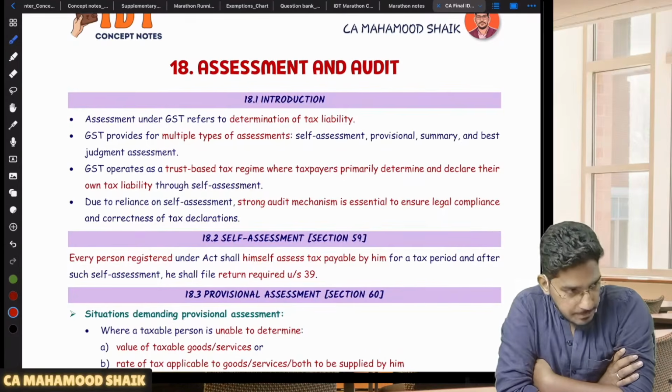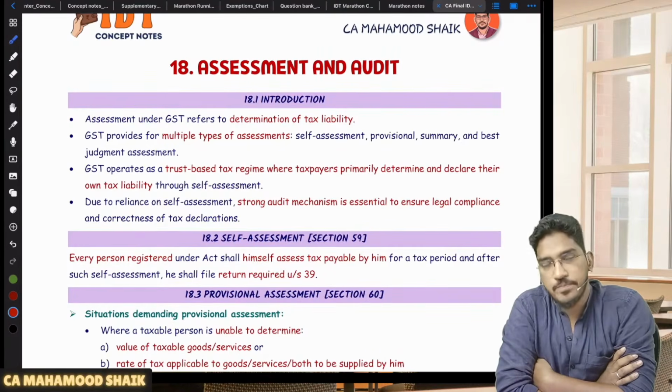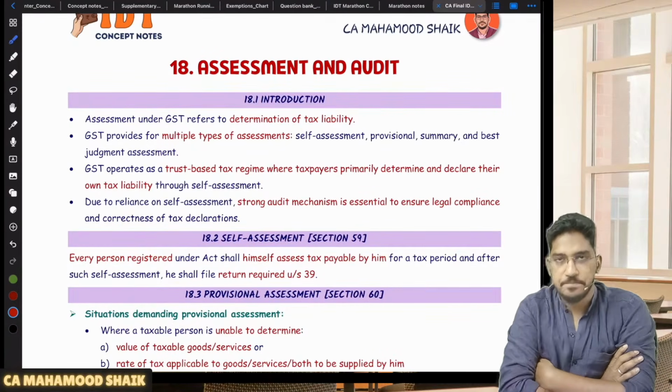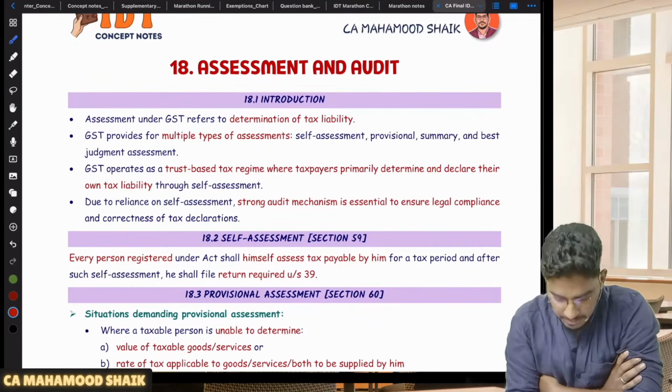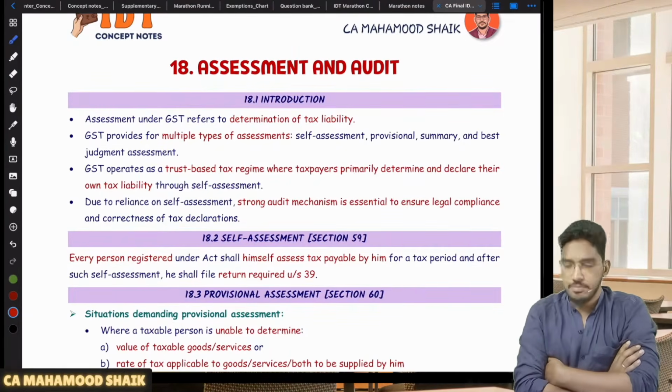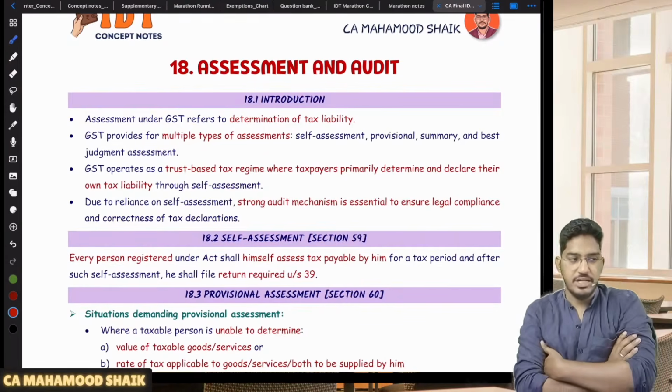So please do exemptions chapter. I will try, because exemption is such a voluminous chapter. We'll see if things permit me. Definitely I will do the exemptions chapter as well.